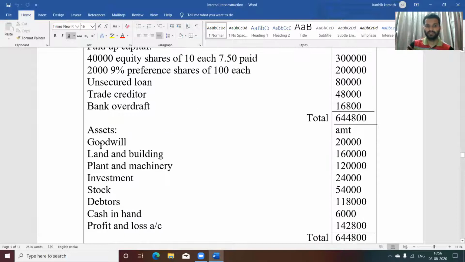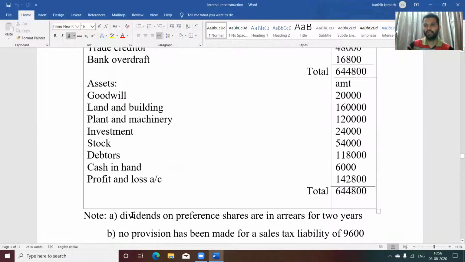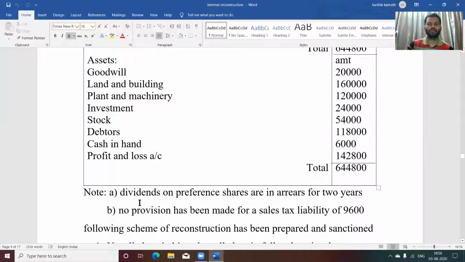On the asset side, you see goodwill, land and building, plant and machinery, investment, stock, debtors, cash in hand, and the profit and loss account balance is mentioned. Now there are certain notes given for this problem. Dividend on preference shares is in arrears for 2 years. That is one of the notes. And one more: no provision has been made for the sales tax liability of 9,600.